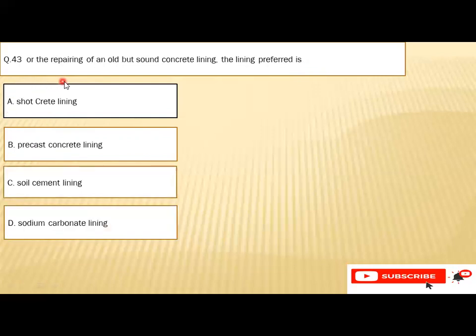Question number 43: for the repairing of an old but sound concrete lining, the lining preferred is A, shotcrete lining, B, precast concrete lining, C, soil cement lining, or D, sodium carbonate lining. So the right option is A, that is shotcrete lining.